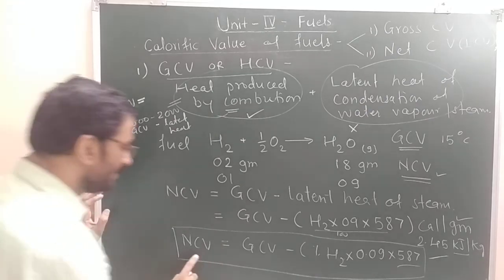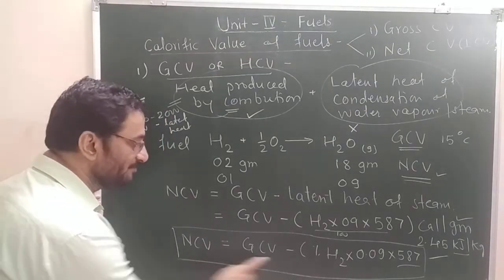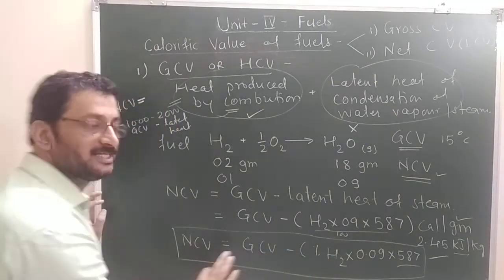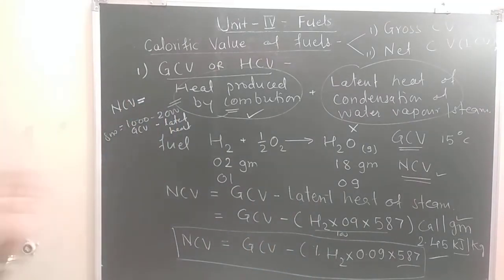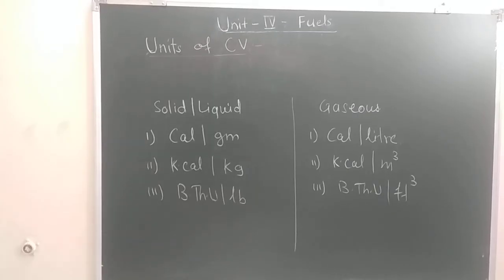Okay, instead of NCV, if you want to find GCV, then GCV will be equal to NCV plus this part, and the rest will remain as it is. So this is the relation of NCV and GCV.